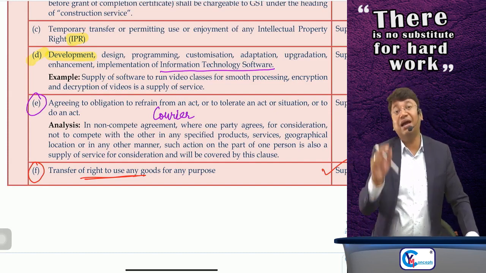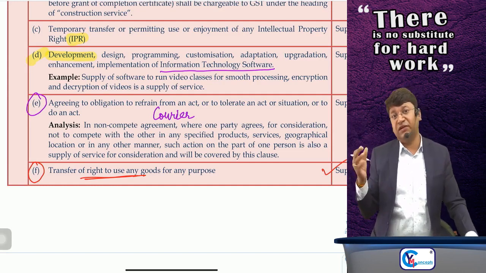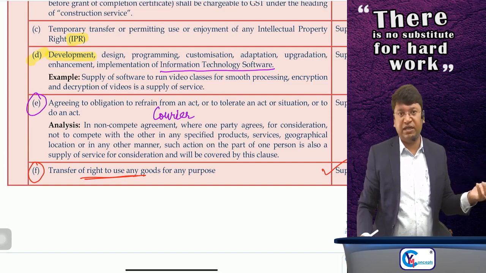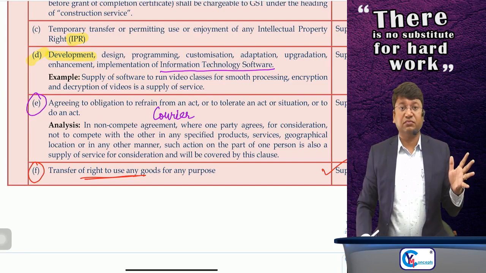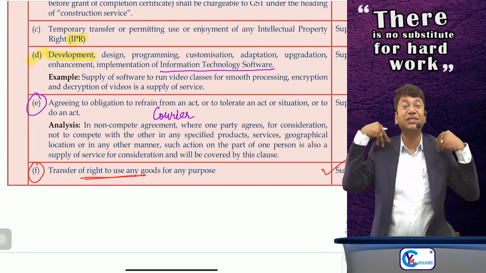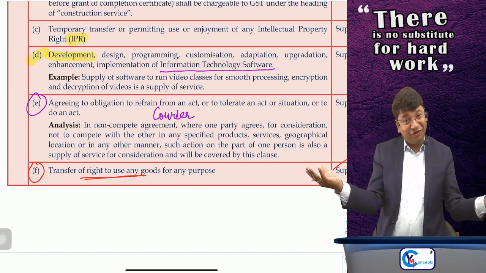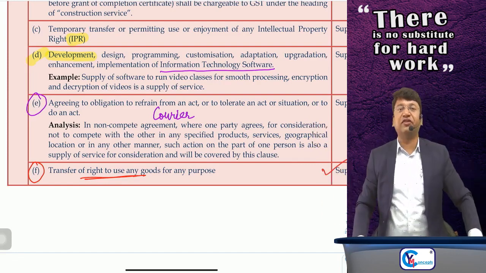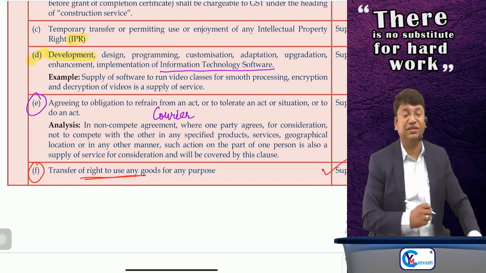Sir, I asked you that please do not come to do business of courier in Chennai, otherwise my business will get ruined. You said, why should I not do the business in Chennai? I'll do it. I said, I'll pay you rupees 10 lakh per annum for not doing anything in Chennai. You said, okay, done. So I am paying you rupees 10 lakh for not doing anything. So if you are getting something for not doing anything, it is also supply of service. Agreeing to obligation to refrain from an act or to tolerate an act or a situation or to do an act is a supply of service.